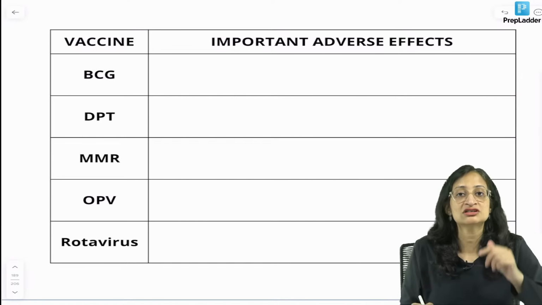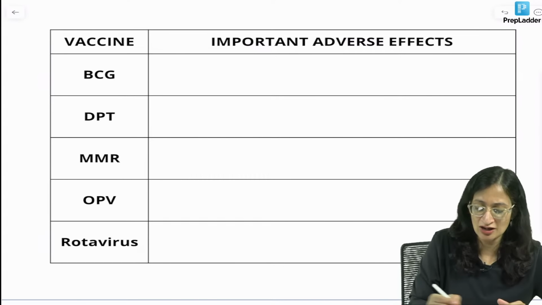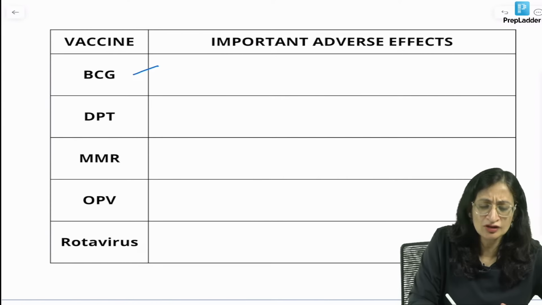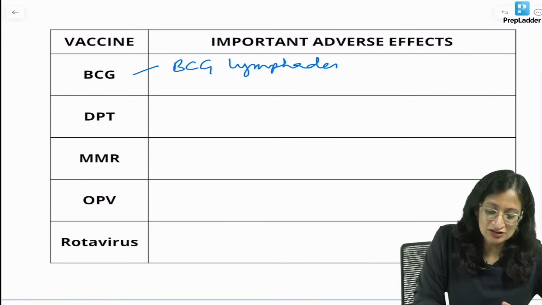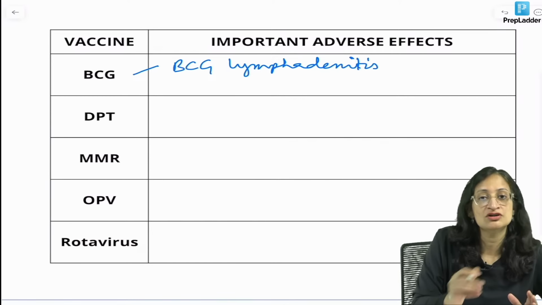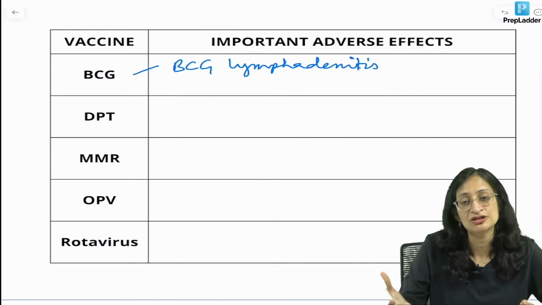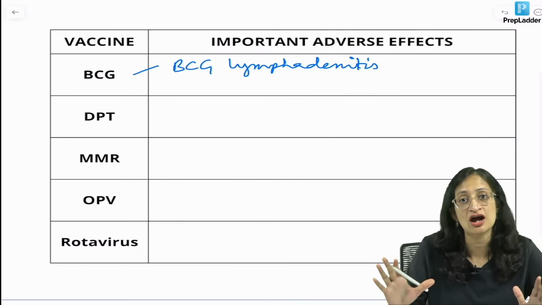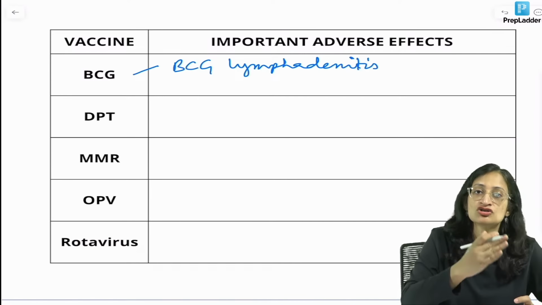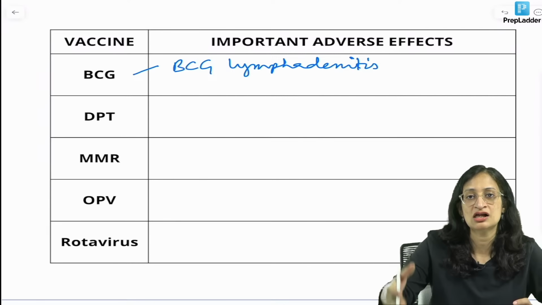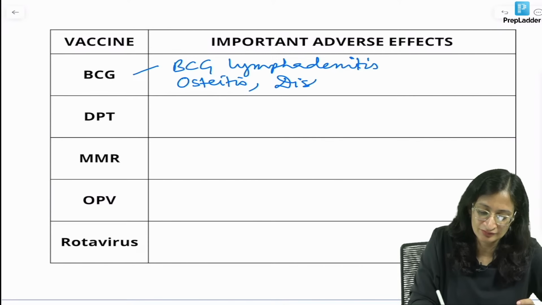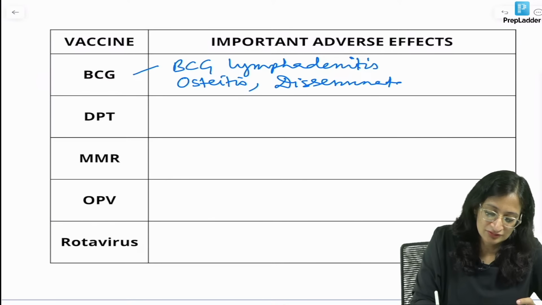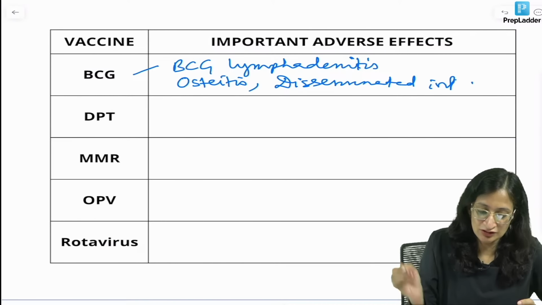We need to do some of the important adverse effects also. BCG, I'm sure all of you know what they are. So there can be BCG lymphadenitis. Okay, scar due to BCG, remember, is not an adverse effect. It is a normal phenomenon that happens and it takes almost 6 to 8 weeks for the scar to develop. That can come as a question. So the sequence is papule, vesicle, ulcer and then the scar. So BCG lymphadenitis, osteitis, disseminated infection. Okay, these are some of the adverse effects.